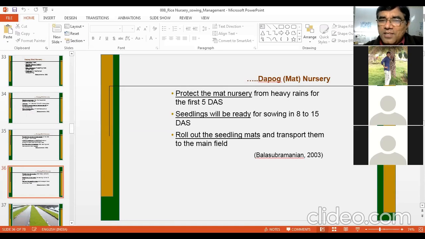So now your nursery or seedlings are ready. Roll out the seedling mats. They can be rolled out, bundled and transported to the main field. They are ready for transplanting. They can be transplanted by hand, by tractor, or by paddy transplanter.